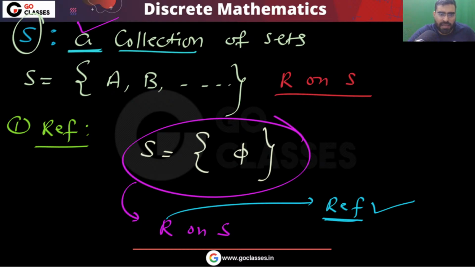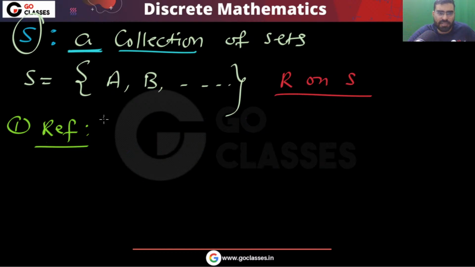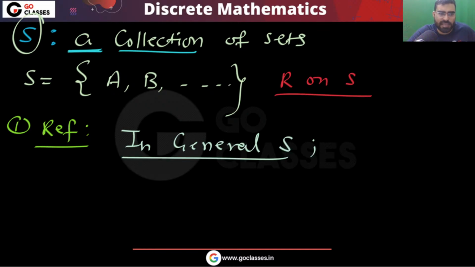Tell me, if this happens, then the reflexive property will be satisfied. But in general, what will happen? In general, if you take some S, this will not be true for all S. For example, if S is like this, phi, and let's assume this set {1, 2}.